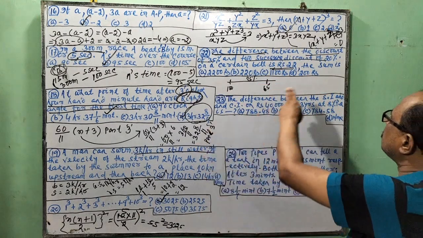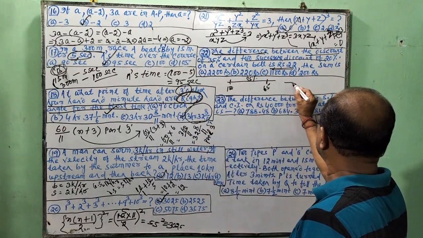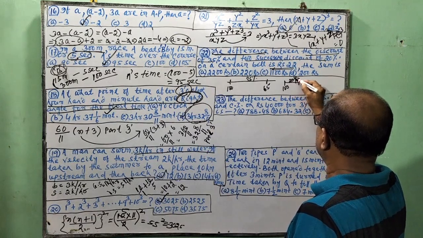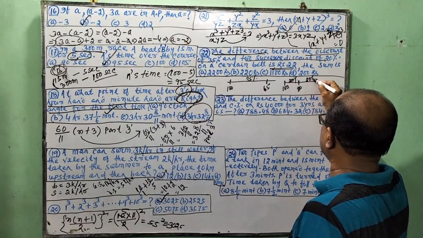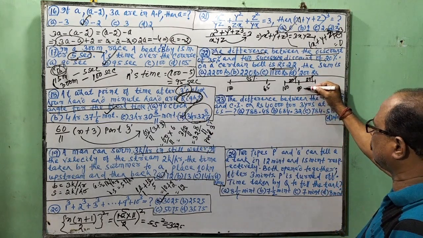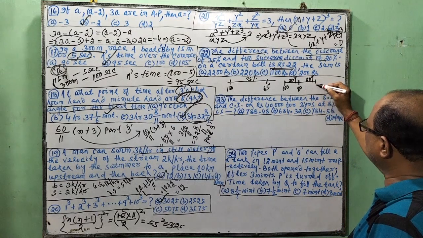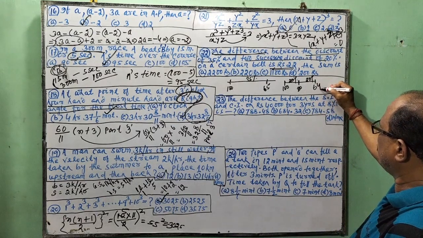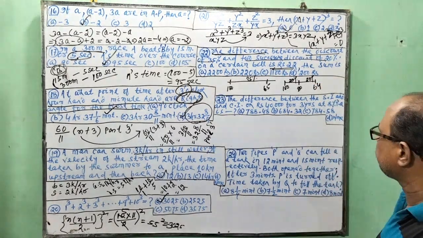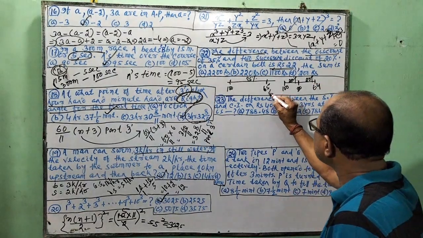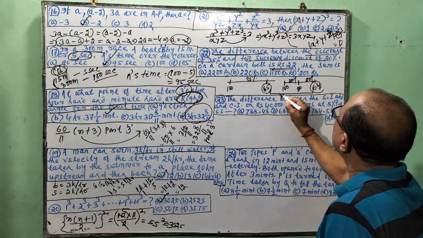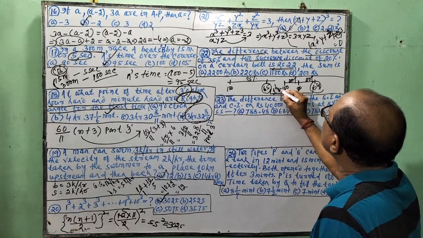If 2 successive discounts of 20%, then if it is 100, first 20%, it is 80, then 20% of 80 is equal to 16. So 80 minus 16, this is 64. But in this case, what is the difference? 1. 1 is the difference.